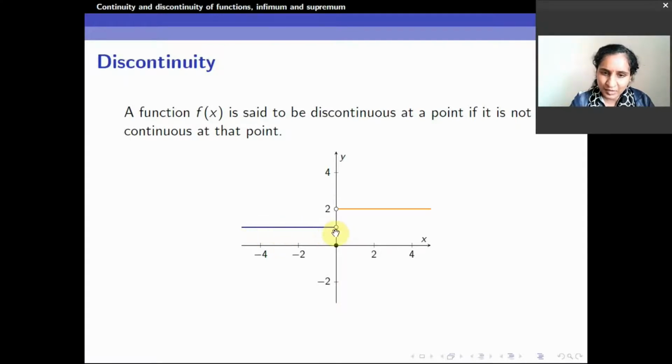Now, here it is continuous. At 0, the left hand limit is 1. I imagine this point is 1. The right hand limit at 0 is 2. The left hand limit exists, the right hand limit exists, the function at the point also exists, but all three are different. Now if I try to redefine this function at this point, I have a confusion. To make it continuous, if I define it as this point also, it doesn't work. If I redefine the function at 0 as 2 also, it doesn't work. So I cannot remove the discontinuity. This is another kind of discontinuity.